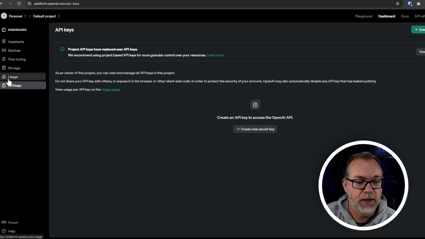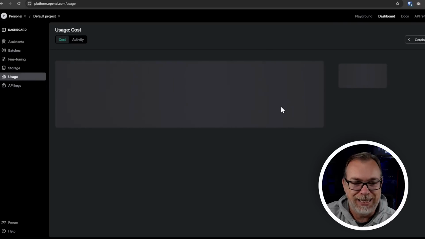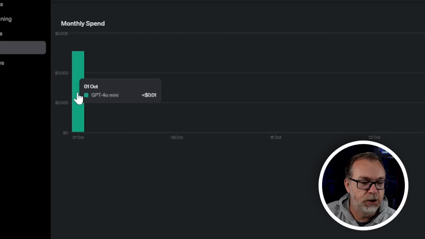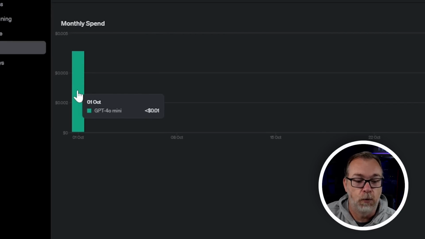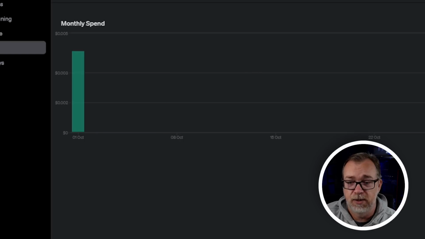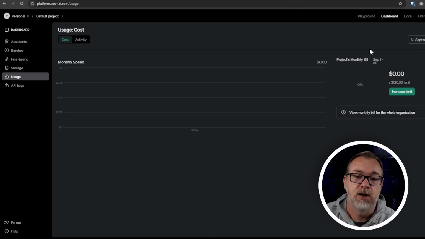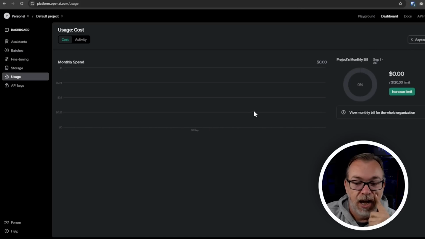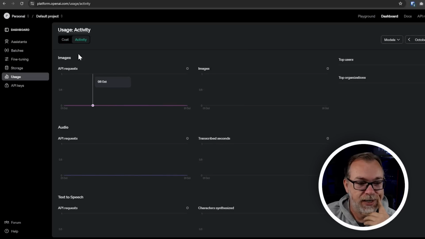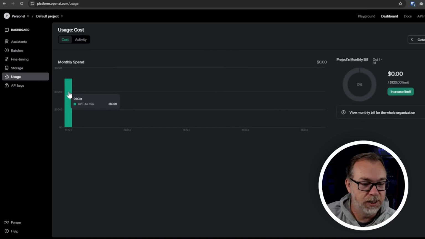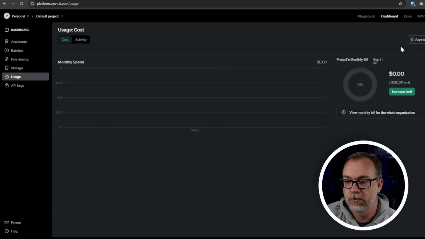If we come over here to my usage, I don't know if there's going to be anything in here for today. I did a little bit, but not much. 0.004 cents worth of GPT-4o mini, just from the little bit of messing around I did today. Yesterday, I did most of the setup for this and dropping a lot of stuff in here and doing some testing. September activity. Yeah, there's here. Let's see. This was. Oh, that's October. No, go to September.